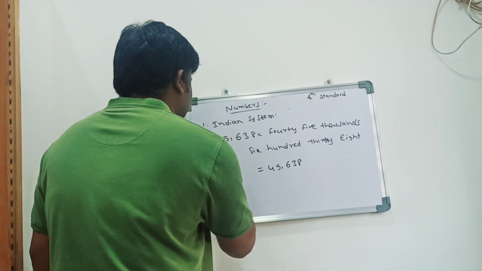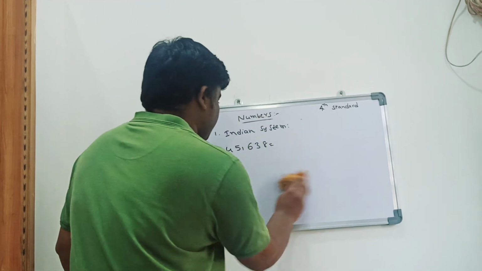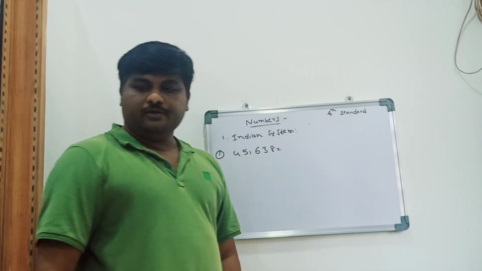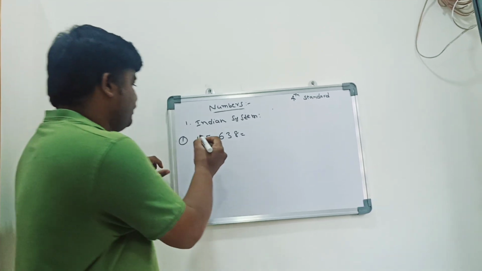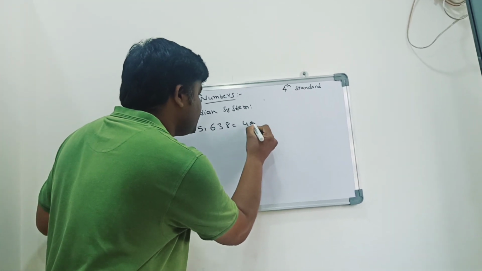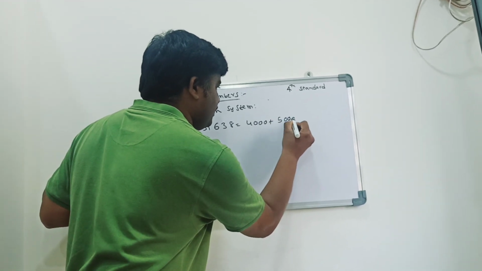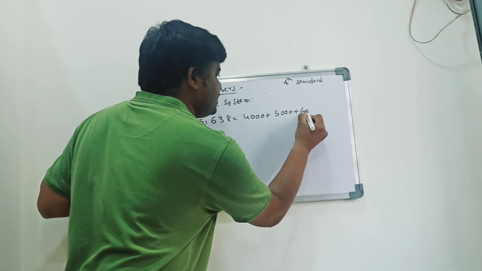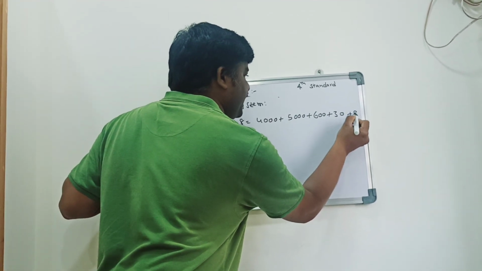And third, for the same number, third question. I'll ask you to expand this number. How to expand? First of all, in 45,000, there is 40,000, plus 5,000, plus 600, plus 3 tens, plus 8 ones.